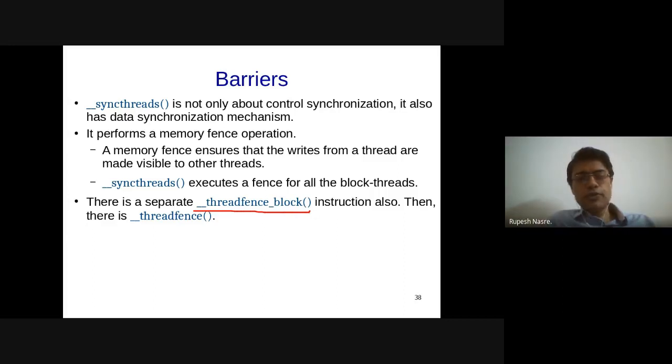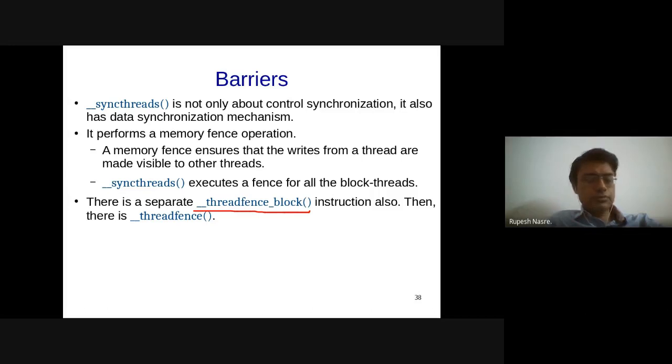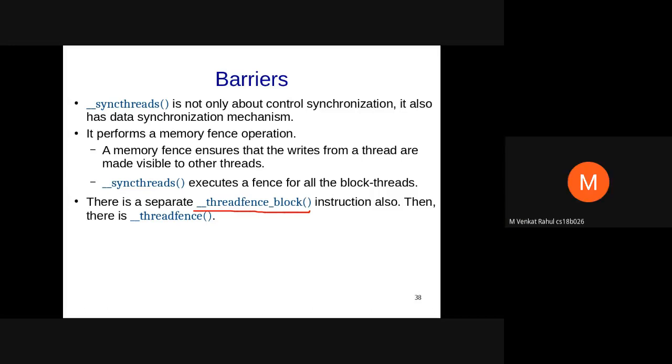Is this too confusing? Yes, go ahead. About the threadfence_block instruction: since there is only one common L1 for the entire thread block, do we really need this explicit instruction, because each instruction is anyways writing to the L1 and it's accessible to all of them, right?